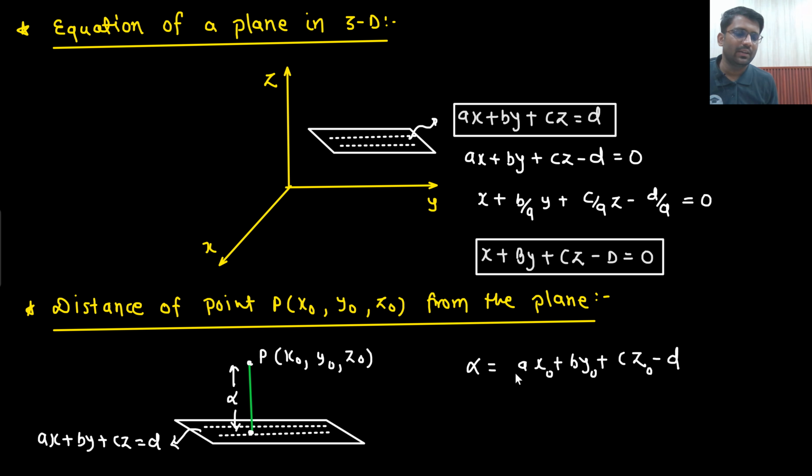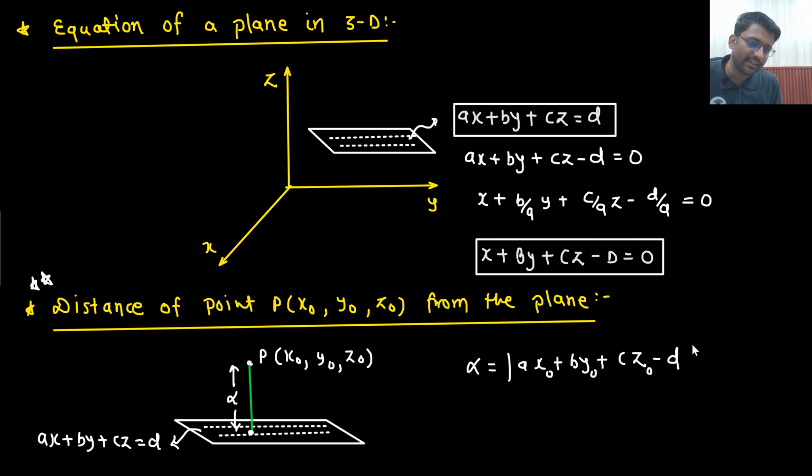It is not difficult, okay? The formula is not difficult. Questions have also been asked from this particular topic, 2-3 questions in examination. Okay, not only once, 2 or 3 times. So what you do? The point is given. You put the coordinates of these points in this equation, which is ax plus by plus cz minus d.